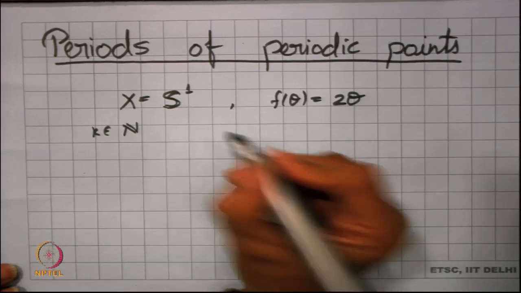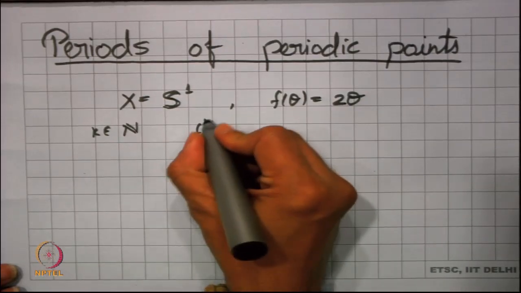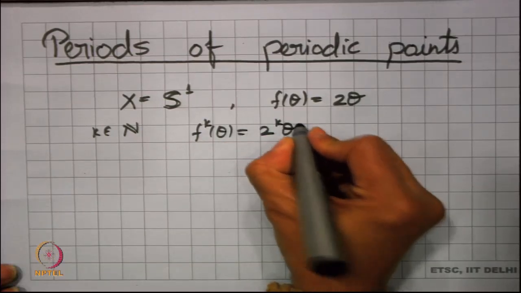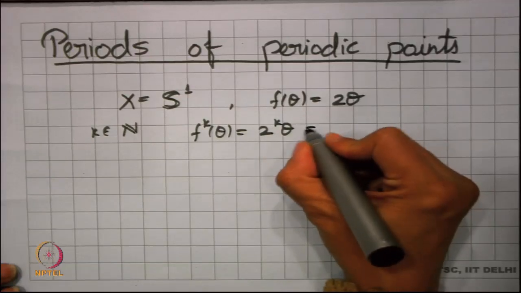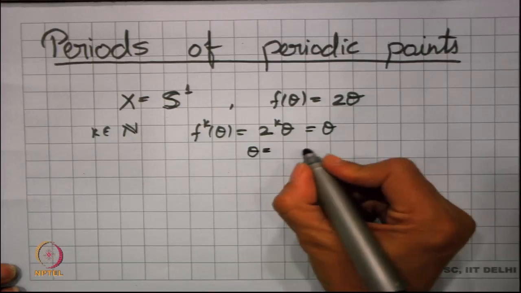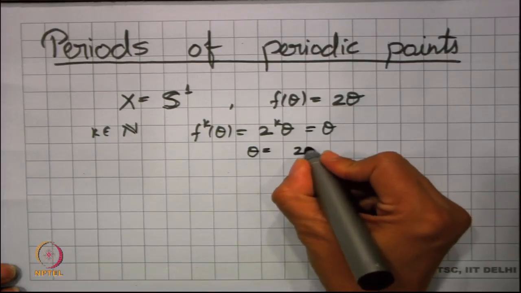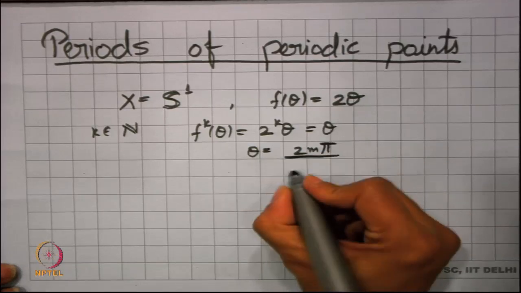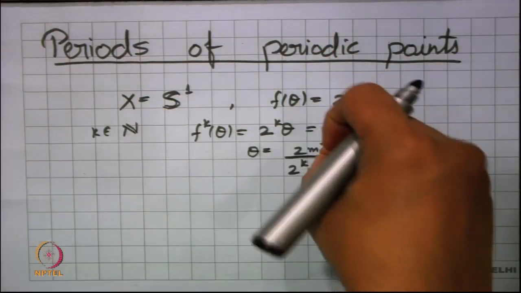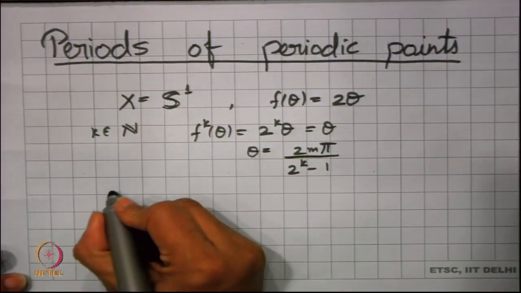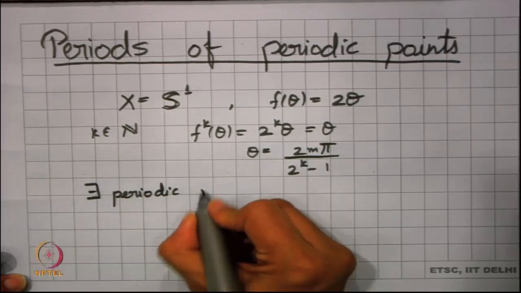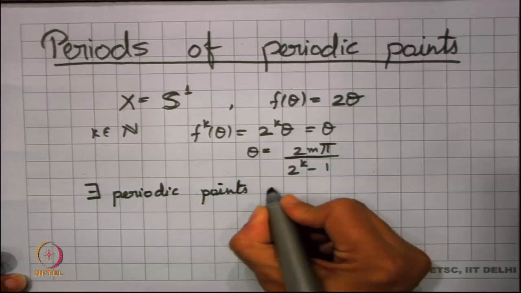So, we are looking into f^k of theta, which is equal to 2^k theta, and if this happens to be equal to theta, we found that theta comprises something like 2 m pi upon 2^k minus 1, and these points exist for every k. So, this has periodic points.